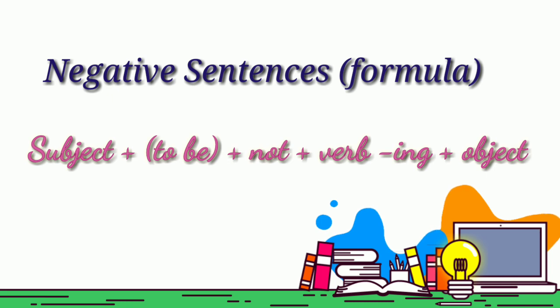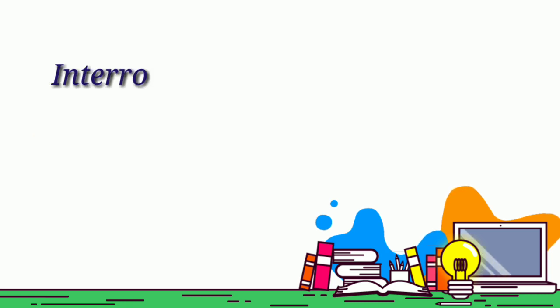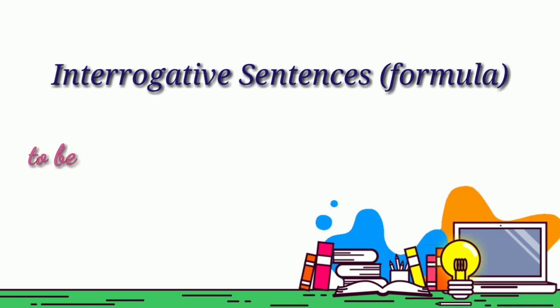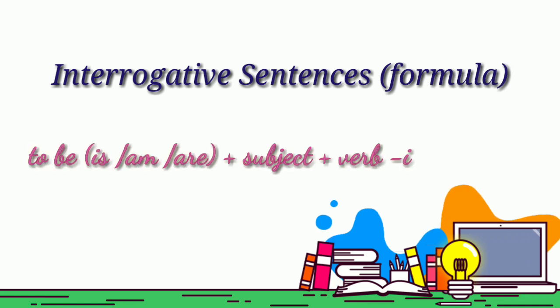We need to remember that after the auxiliary verb, or the helping verb, we need to add not to make it a negative sentence. The formula for creating interrogative sentences is to be, that is, am, is, are, plus subject plus first form of the verb plus ing plus object.